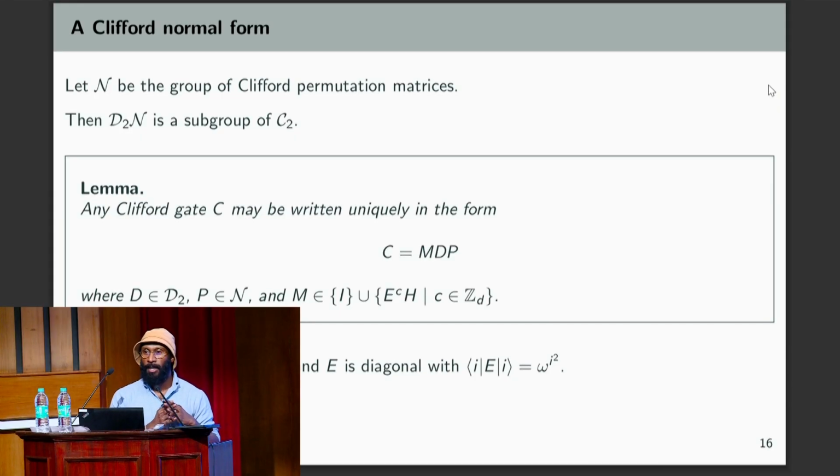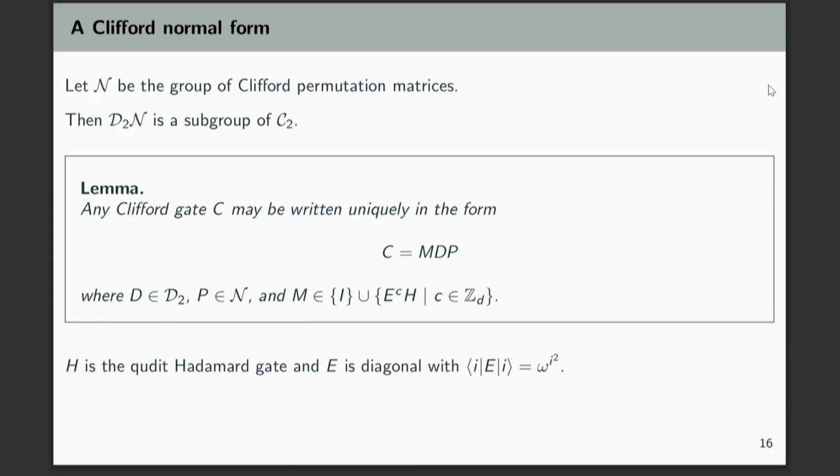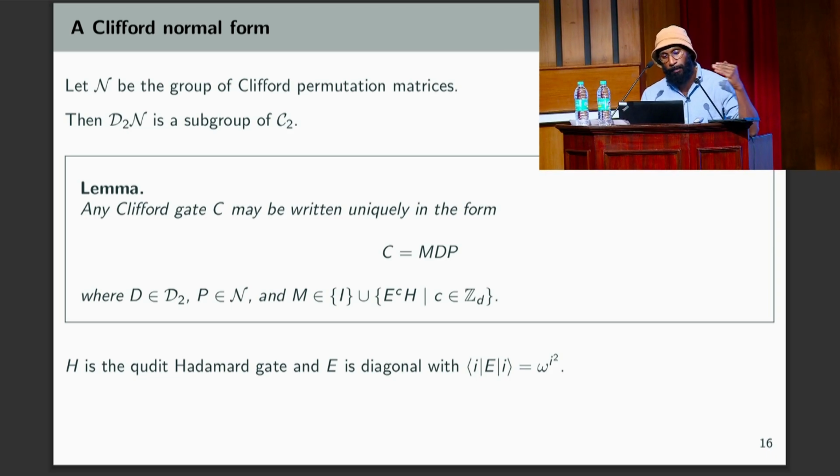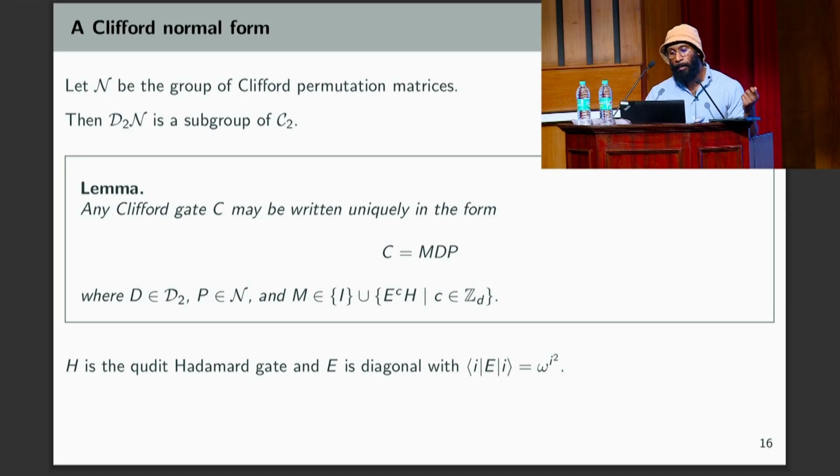So we just take a left coset representative for each of those cosets, and we can get a nice normal form for any Clifford. So any one qubit Clifford gate, or qudit Clifford gate, can be written uniquely in the form MDP, where D is a diagonal Clifford, P is a permutation Clifford, and M belongs to this finite set of coset representatives, which is some diagonal Clifford times the Hadamard. Okay, so we have a nice way of writing every Clifford uniquely in this form.